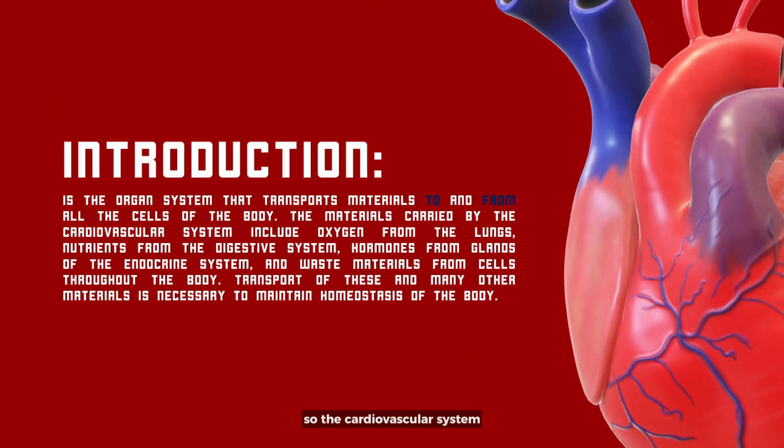So, the cardiovascular system is the organ system that transports material to and from all the cells of the body. The material carried by the cardiovascular system includes oxygen from the lungs, nutrients from the digestive system, hormones from the glands of the endocrine system, and waste material from the cells throughout the body. Transport of this and many other materials is necessary to maintain homeostasis of the body.